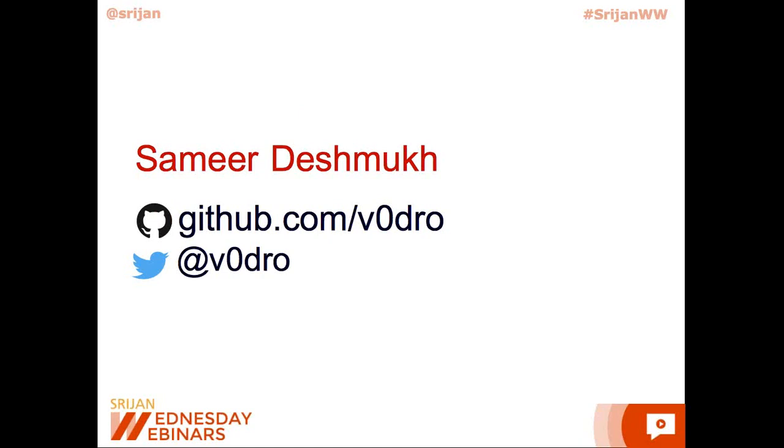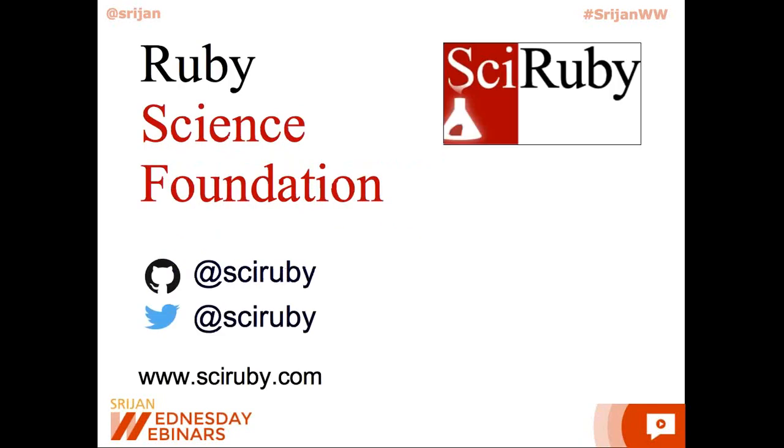I am a core team member of the Ruby Science Foundation, or SciRuby for short. SciRuby is an open source organization dedicated to making Ruby a viable language for scientific computing and data analysis. For this purpose, we develop high quality open source tools. I'm on the core team of some of SciRuby's gems, and I'm currently focusing my efforts on integrating SciRuby tools to make them a viable alternative for data science. You can follow us on Twitter on this handle to stay up to date with our efforts.